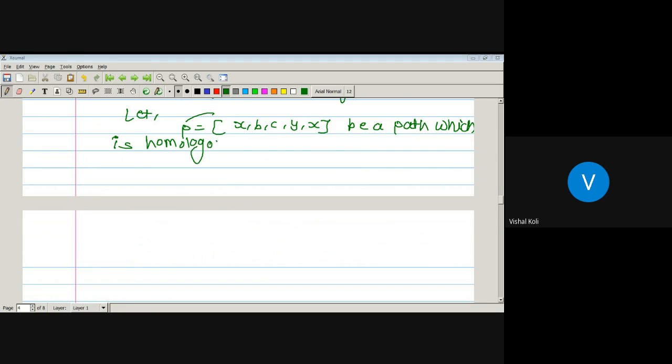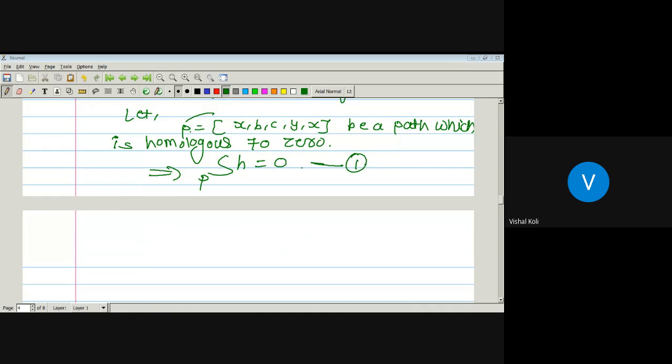Then by the previous case, as P is a triangular path which is homologous to 0, the integration over the set P of a given function H is equal to 0.